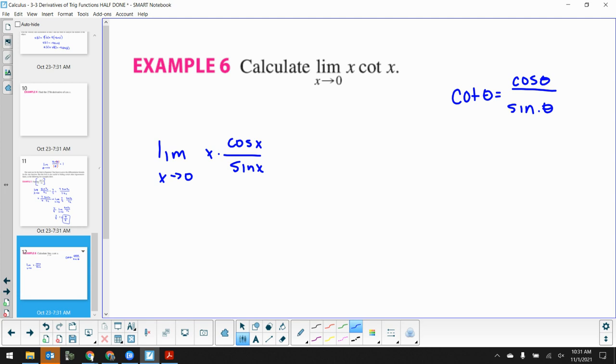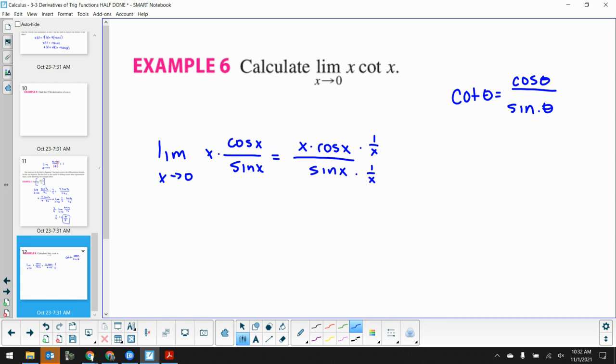Now, if I were to rewrite this, and again, I'm going to leave the limit behind for a second. This is really like x times cosine x over sine x, right? So my sine x is in the denominator. Watch what I'm going to do here. I am going to multiply both numerator and denominator by 1 over x. And I can do that because, again, that's essentially just 1, right?